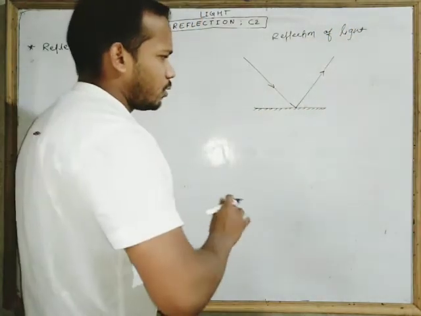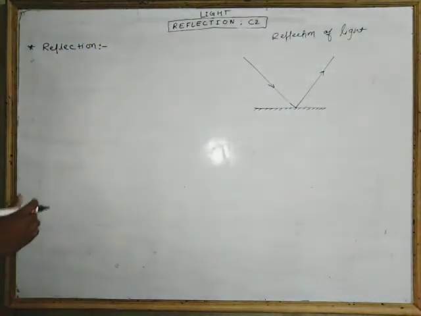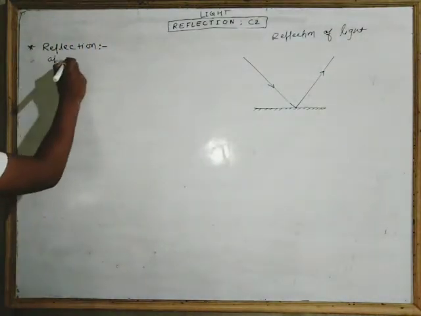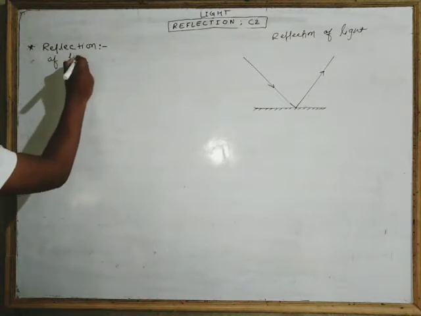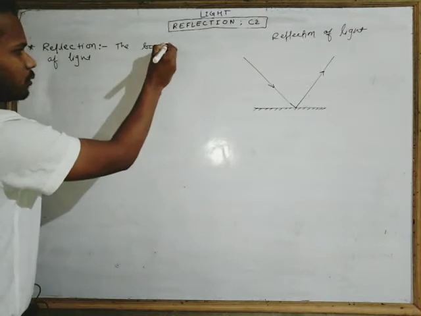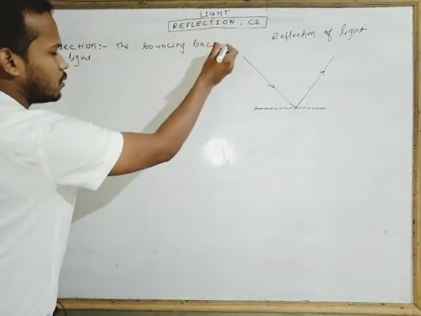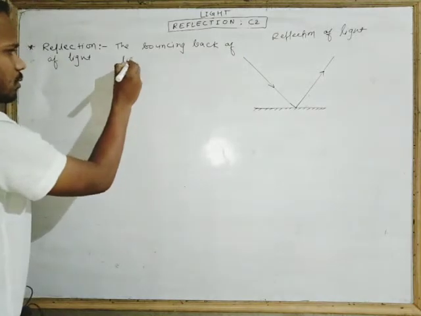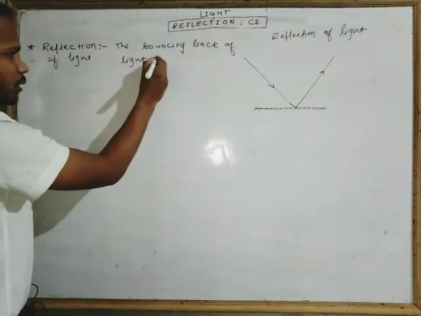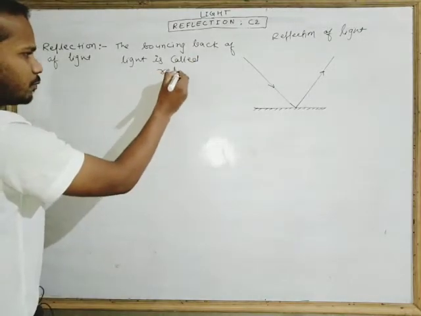Very easy. And for the definition, very easy: the bouncing back of light is called reflection.